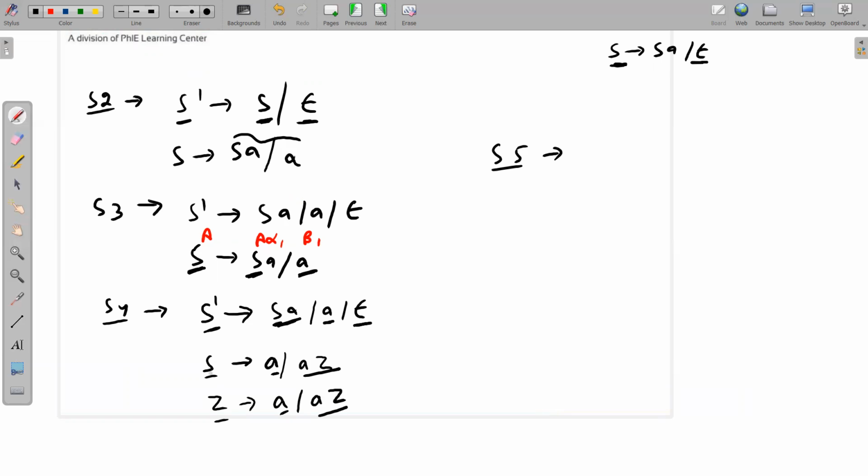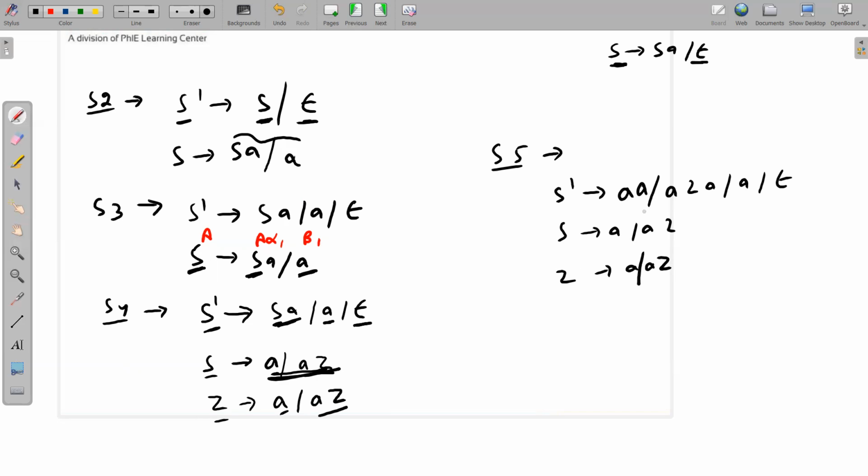So I have already converted capital S into GNF, so I will copy paste this here. Okay, so I will write it as S dash implies, and I will replace this capital S with the RHS. So I will write here A, then this A will be copy pasted. Please write it yourself. I'm not going to explain it again and again. AZA, A null. Then S implies A, AZ. Z implies A, AZ.